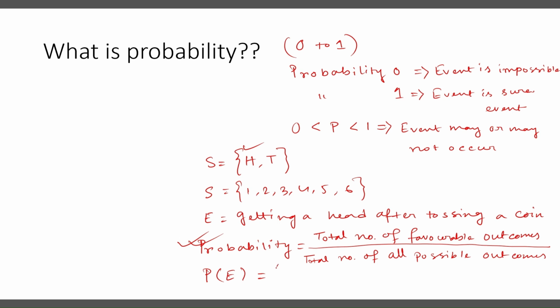Only one head is there, so we write 1 in the numerator, and in the denominator we write the total number of all possible outcomes, which means the total number of outcomes in the sample space. In this sample space we have only two outcomes, so we write 2 here. So 0.5 or 1 by 2 is the probability of getting a head if we toss a coin. So this is how we calculate probability.